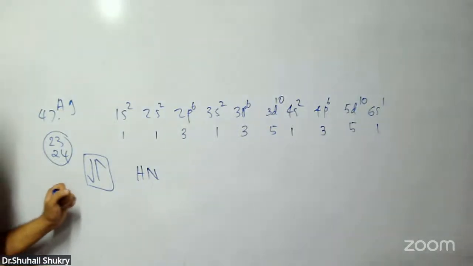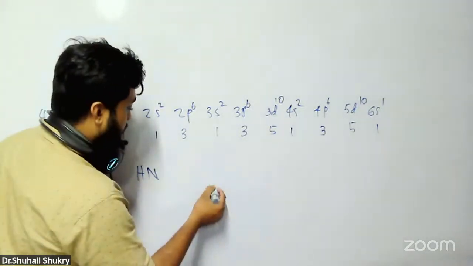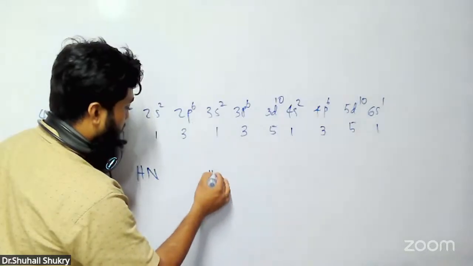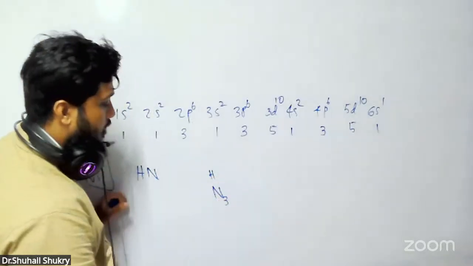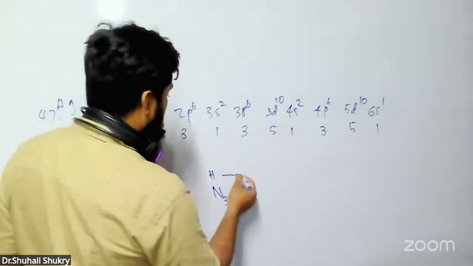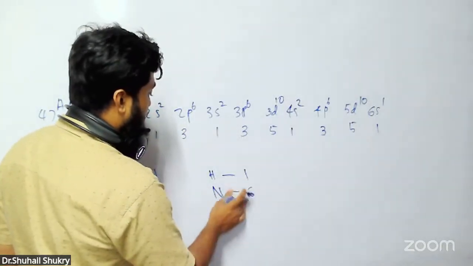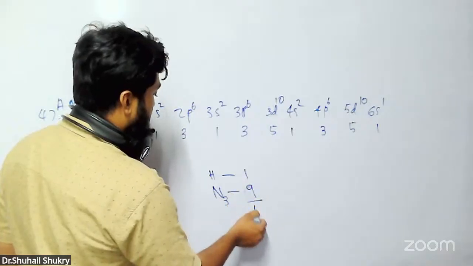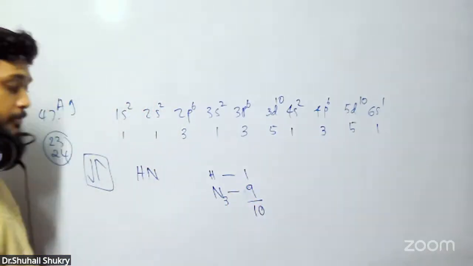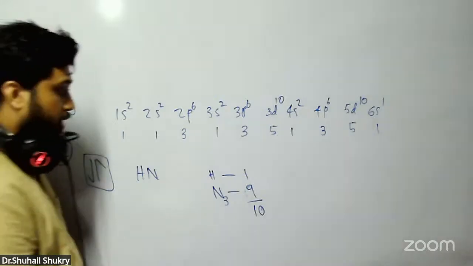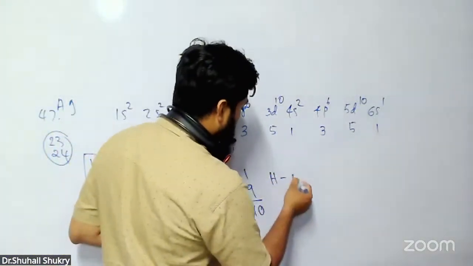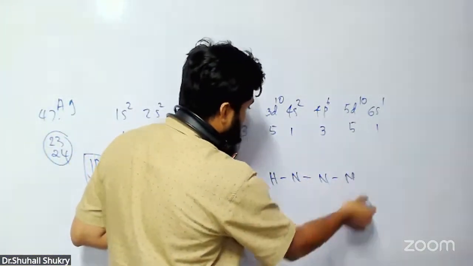HN3 is wrong. If you draw HN3, shall we draw a molecule called HN3? Hydrogen is 1, nitrogen 3 are 9, then 10. Then there are 5 bonds. HN3 is a molecule, and there are 5 bonds in this.